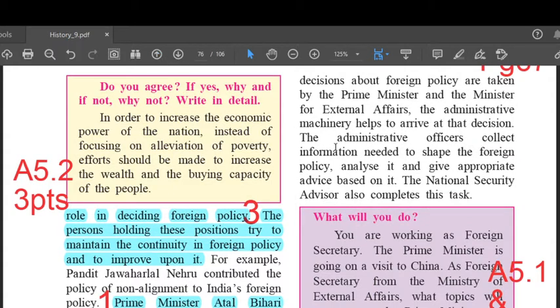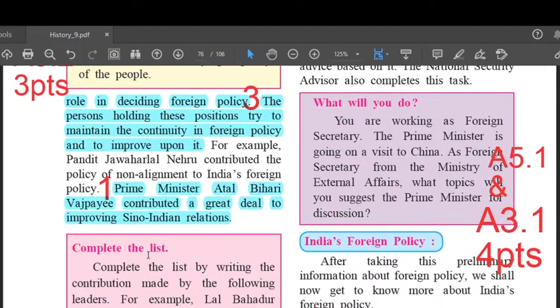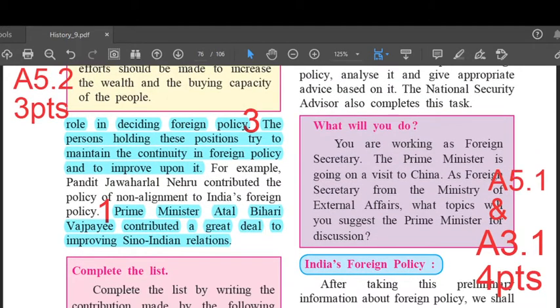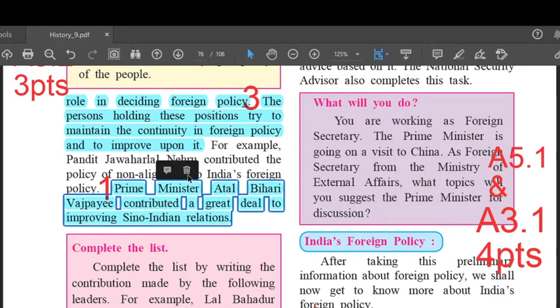Left hand side. Page number 67, left hand side. Just see above the violet box, the third last line above it. That's your first point. Prime Minister Atal Bihari Vajpayee contributed a great deal to improving the Sino-Indian relations. That's your first point.